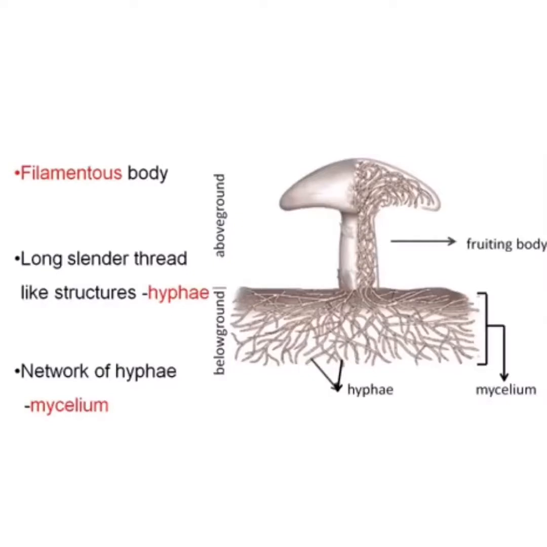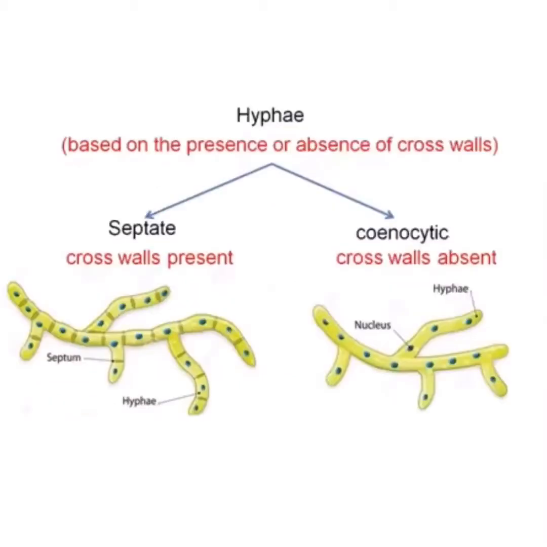The body is filamentous. They have long, slender, thread-like structures which are known as hyphae, and a network of hyphae is called mycelium. Hyphae, based on the presence or absence of the cross wall, can be divided into septate or coenocytic. Septate is the hypha in which cross walls are present. So these are uninucleated in structure. In coenocytic hyphae, cross walls are absent, so they become